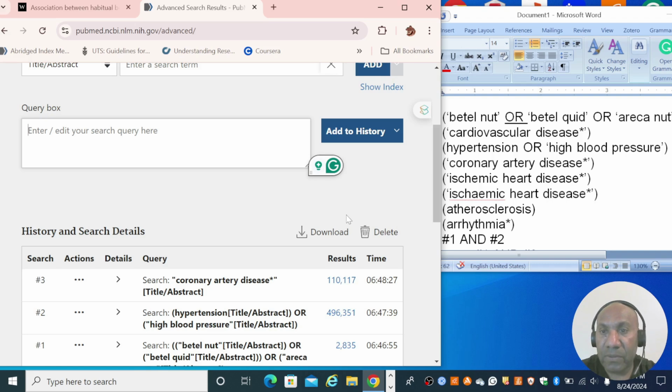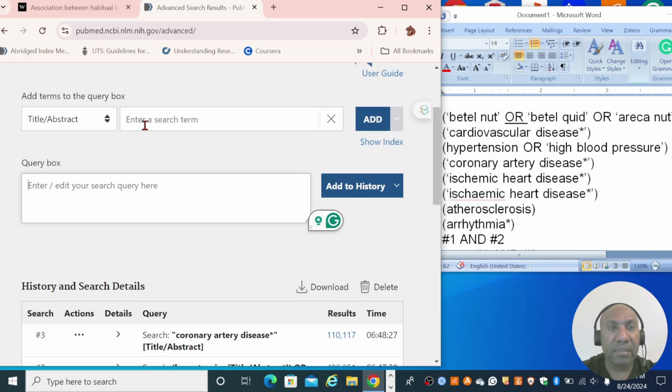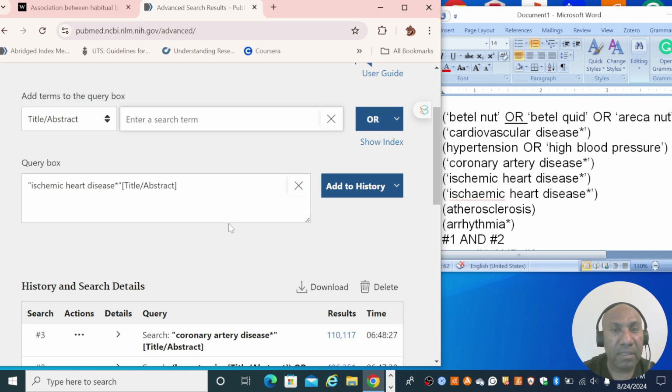Next keyword that I want to use is ischemic heart disease. Ischemic, US spelling, I-S-C-H-E-M-I-C, heart disease, and I put the asterisk so that it will include diseases, and I close it with quotation marks, and I add that to history, and I keep going.